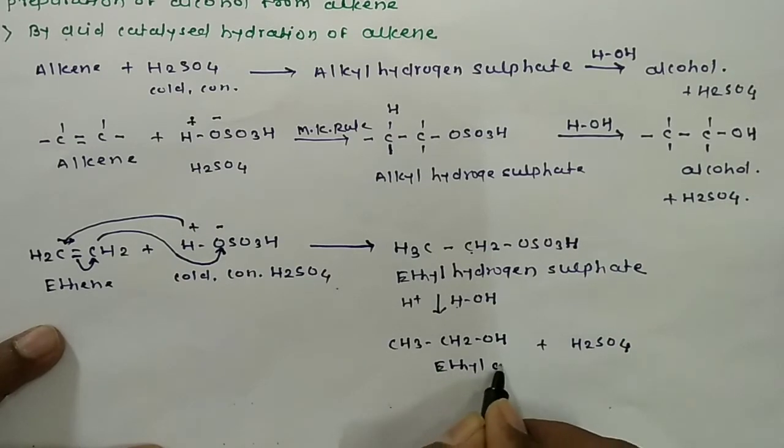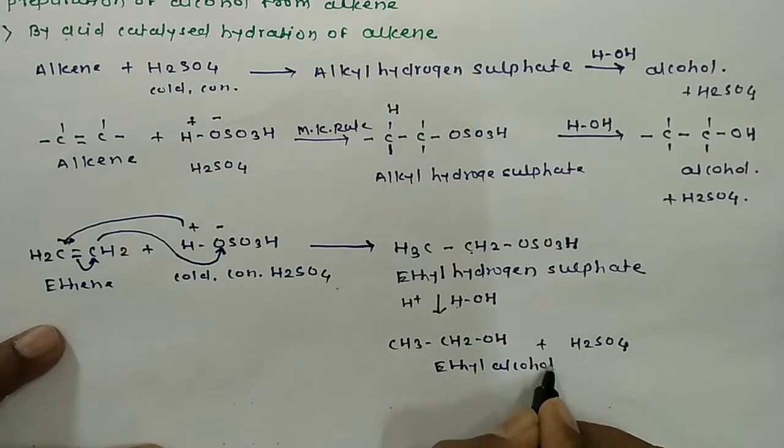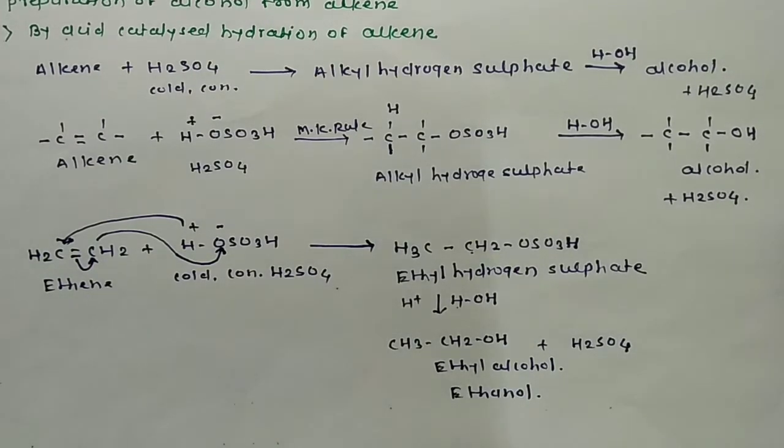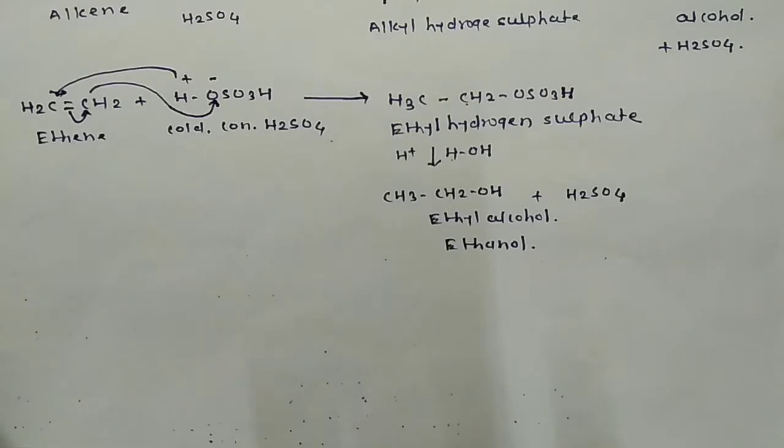So here we get ethyl alcohol whose IUPAC name is ethanol. So this is the only one primary alcohol we can prepare by this method.